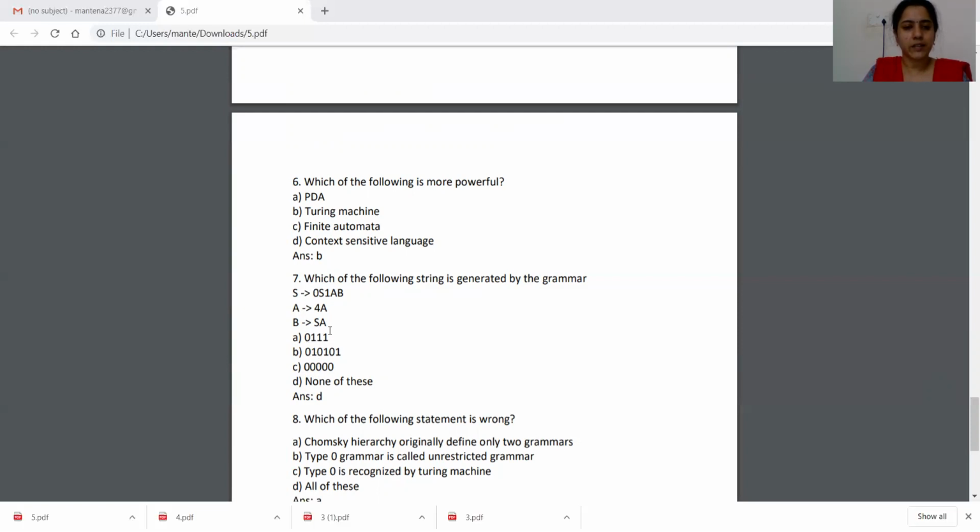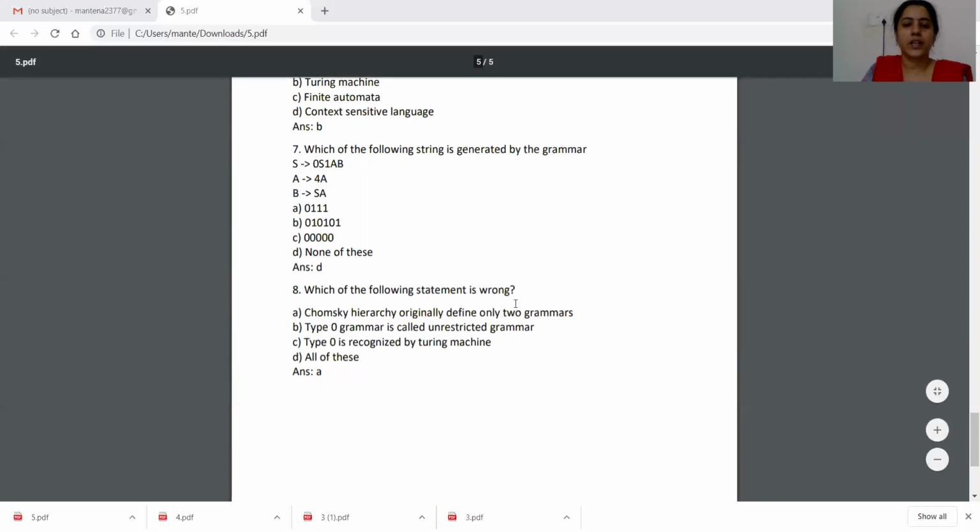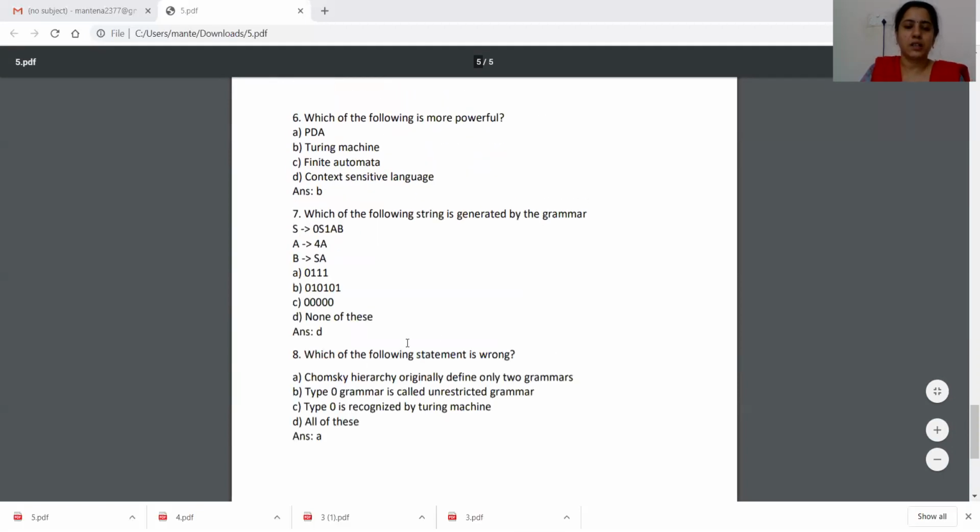Here we can't generate y, because in place of a we should place 4, but no string from a, b, c has 4. So the option is none. Which of the following statements is wrong? Chomsky hierarchy originally defines only 2 grammars is wrong. Chomsky hierarchy defines 4 types of grammars. This is all, some multiple choice questions from Chomsky hierarchy. Thank you.